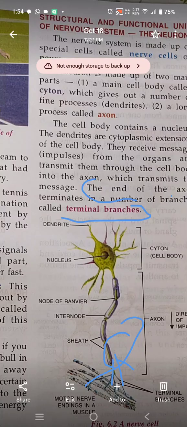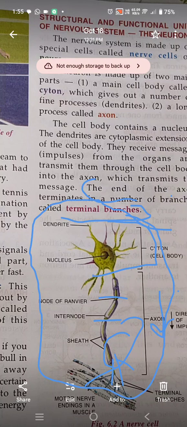This is the direction of impulse which is shown, and this is the internode, node of Ranvier. So you study and make this diagram. Any doubt you have in the diagram, I will reply in the comments. Always ask me. Always remember, this whole one is called the nerve cell. Some people get confused and say that only this is the nerve cell. No, this all is a nerve cell. Below it is written figure 6.2, a nerve cell.